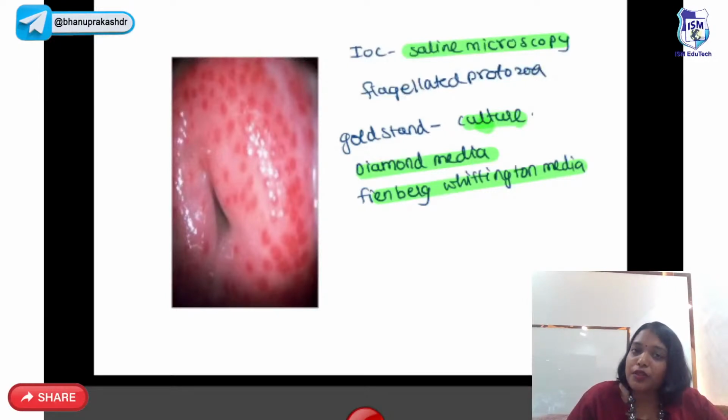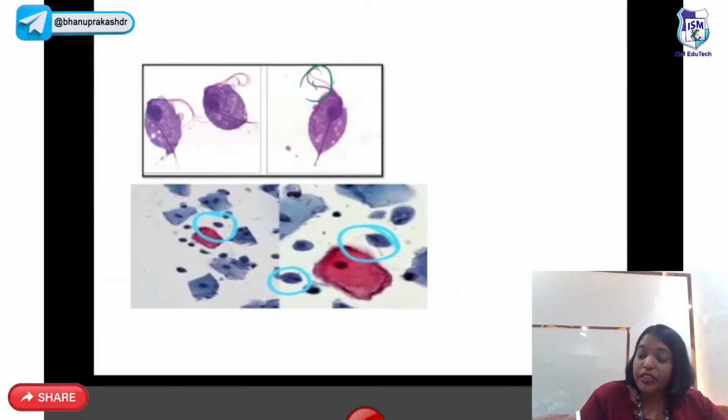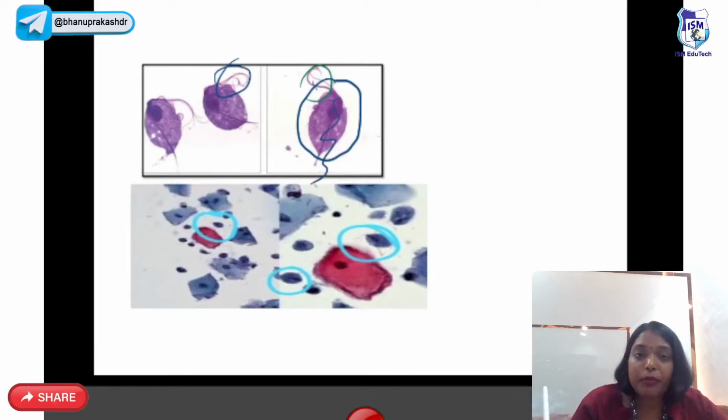Investigation of choice is saline microscopy, where you will see the flagellated protozoa. Gold standard is culture on Diamond's media or Feinberg's Whittington media. What is the management? Drug of choice is mainly metronidazole, both in pregnant and non-pregnant women. So that's about Trichomonas. Next, this is how the pap smear of Trichomonas looks like. So you know it will have flagella and undulating membrane. Okay?